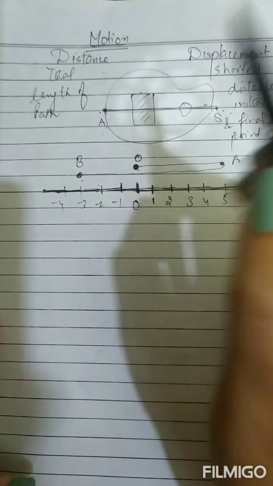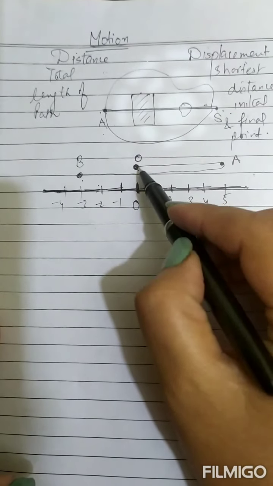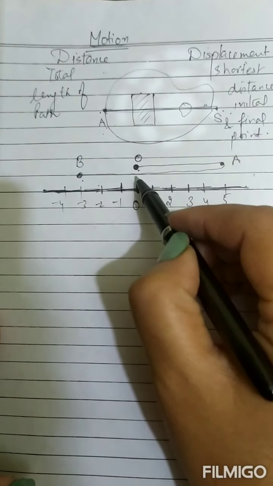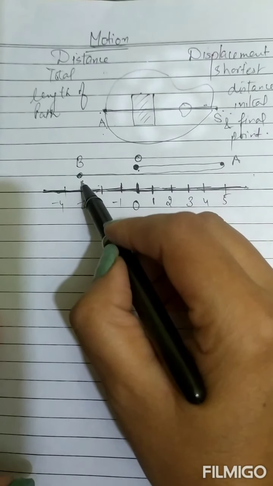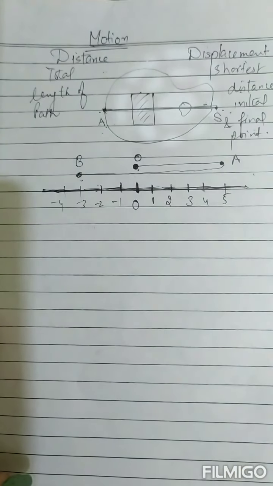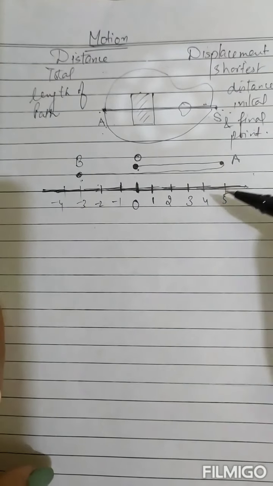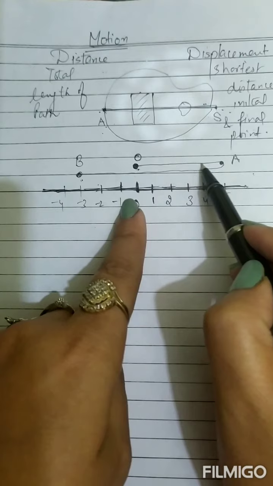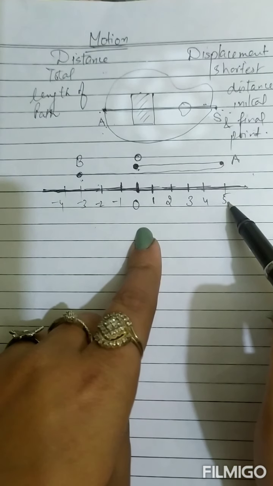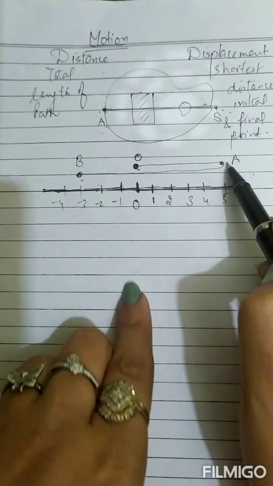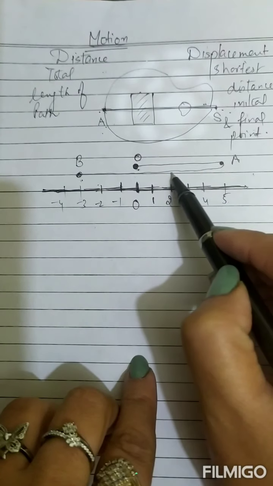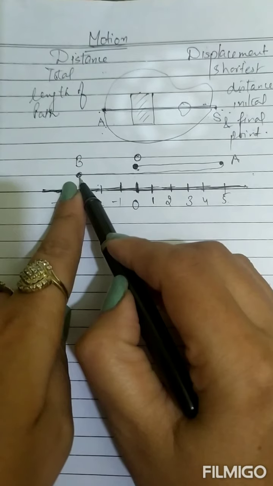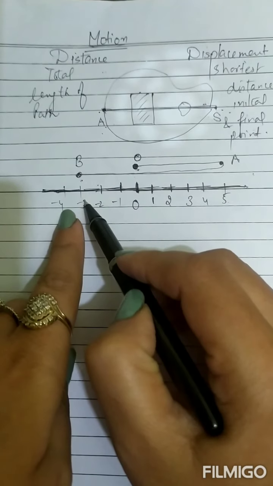This means the person or the object has started from O, it has moved to A, then returned back, crossed the same position and reached B. So you have to calculate the total distance travelled and total displacement. Now what is the distance travelled first? For O to A, what is the length of path? 0 to 5. Yes, it is 5. When it returned back, again 5. 5 plus 5, 10.